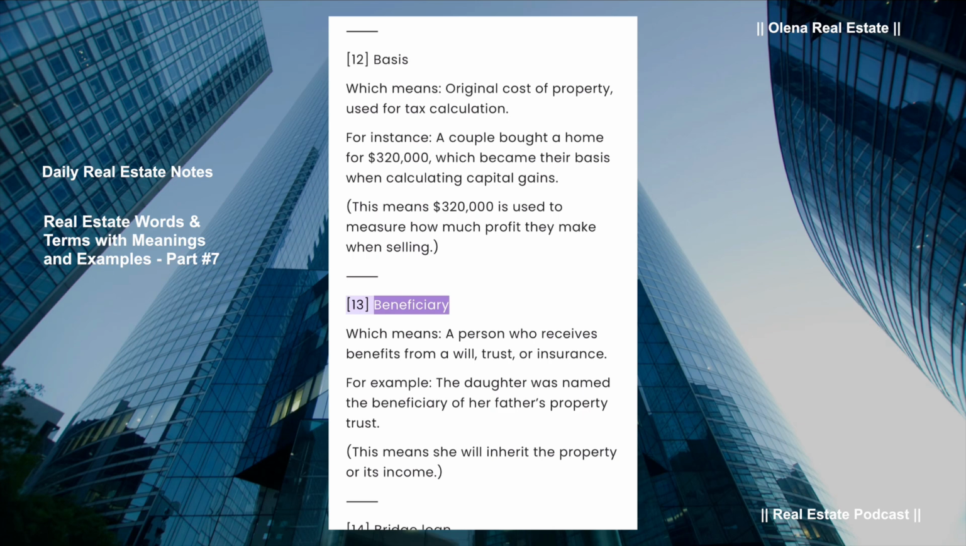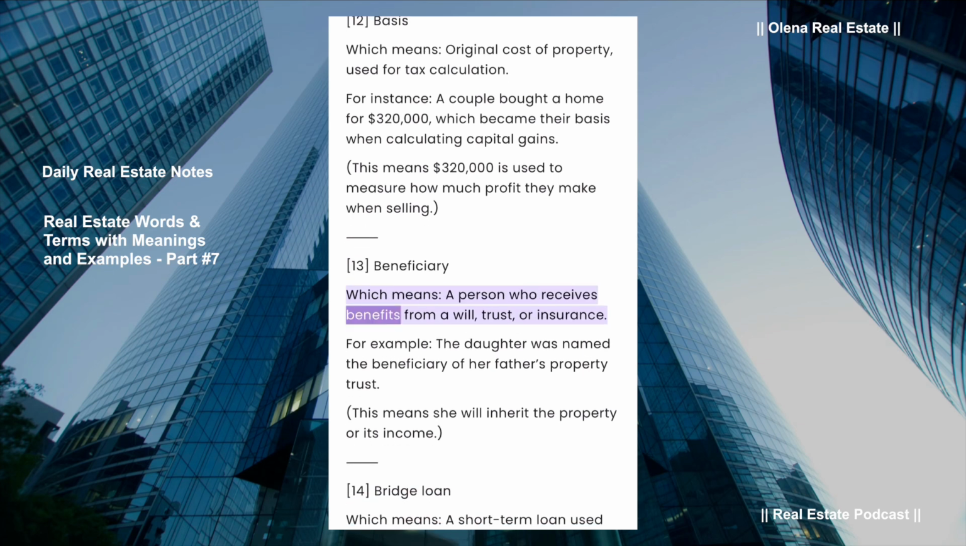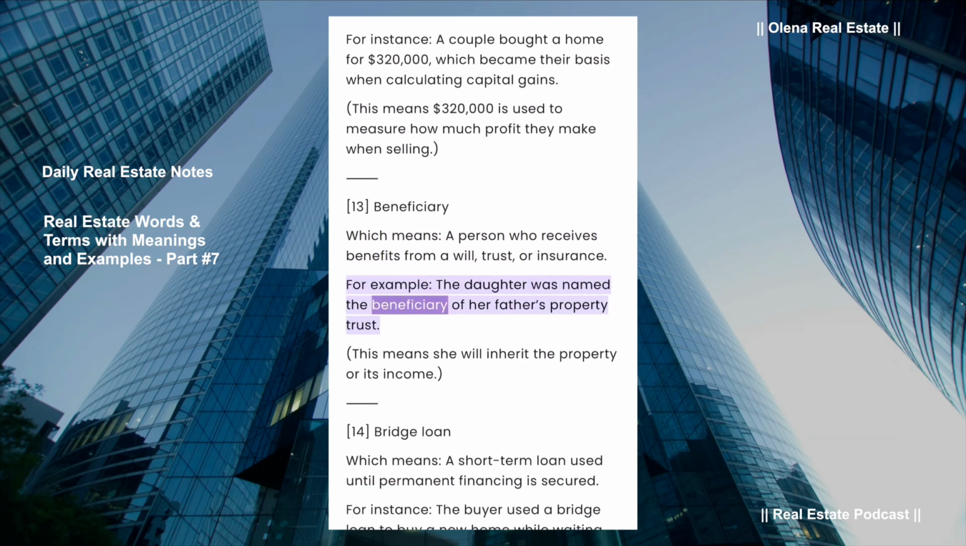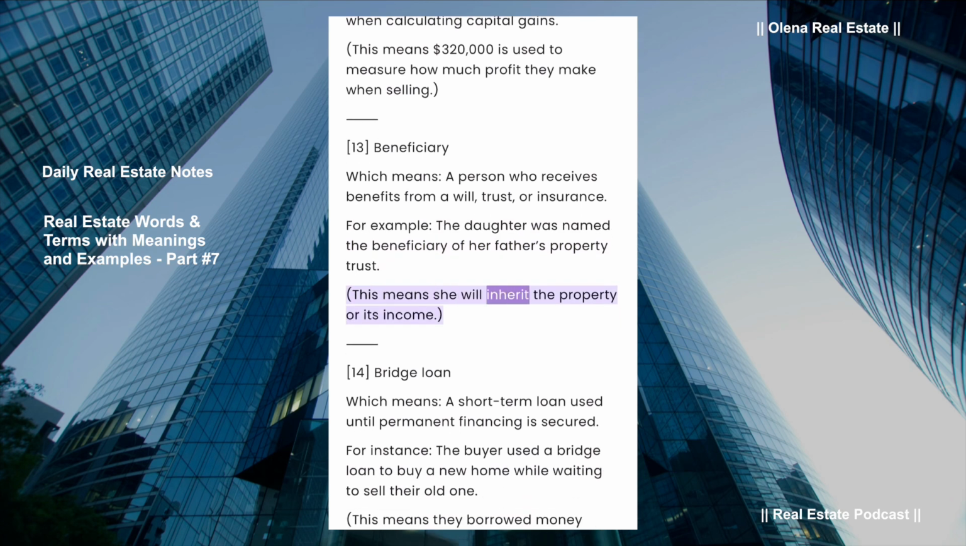Beneficiary, which means a person who receives benefits from a will, trust, or insurance. For example, the daughter was named the beneficiary of her father's property trust. This means she will inherit the property or its income.